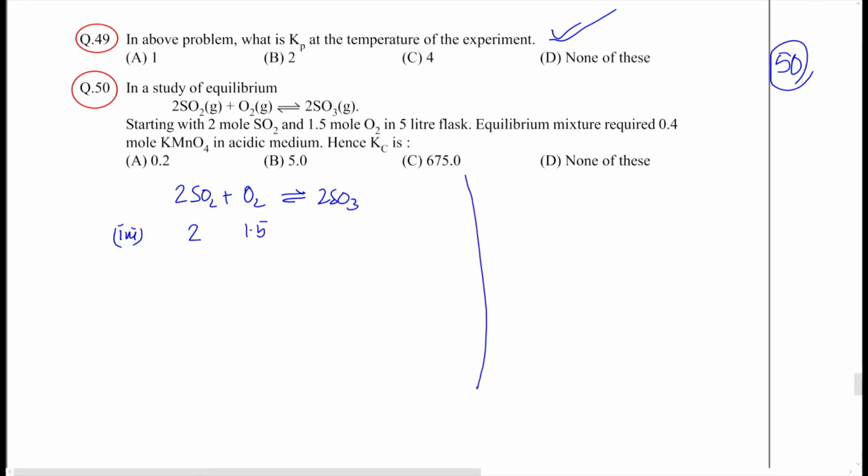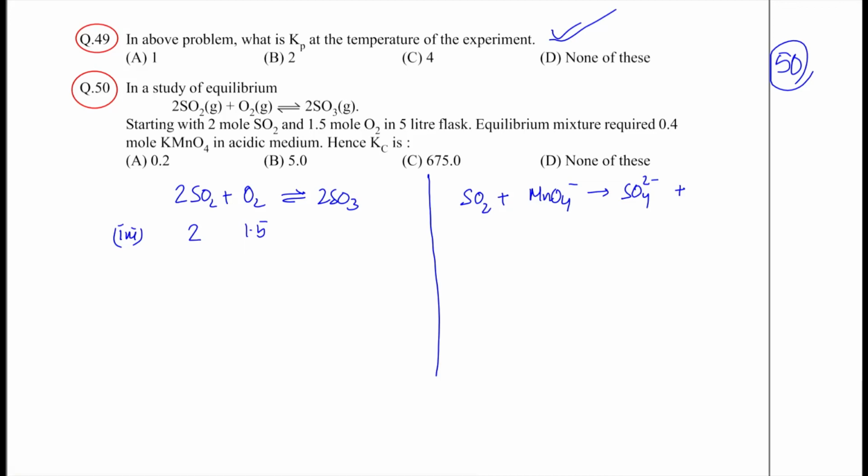Now, as the reaction proceeds, some amount of SO3 will be formed, but some amount of SO2 will also remain unreacted. The unreacted SO2 will be oxidized by permanganate ion into sulfate. SO2 is in a +4 oxidation state and will get oxidized to +6. SO3 is already in a +6 oxidation state for sulfur, so oxidation of SO3 will not take place.